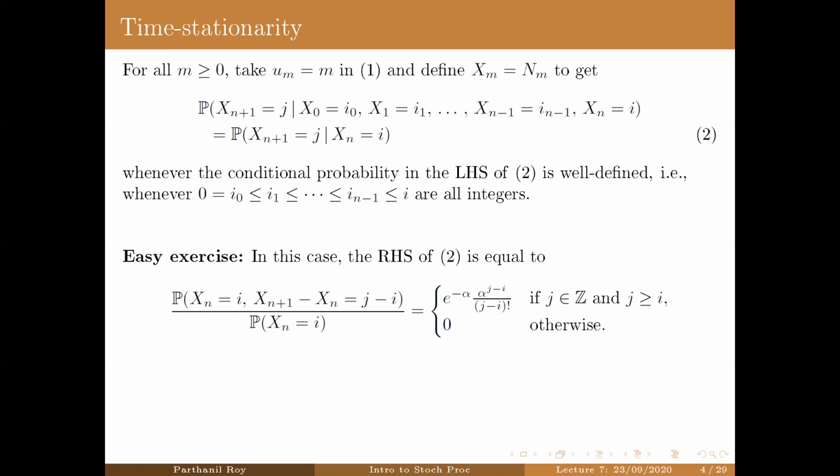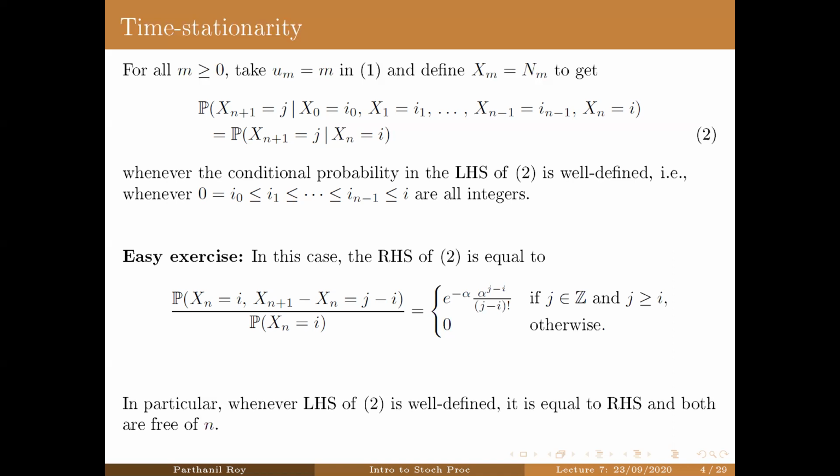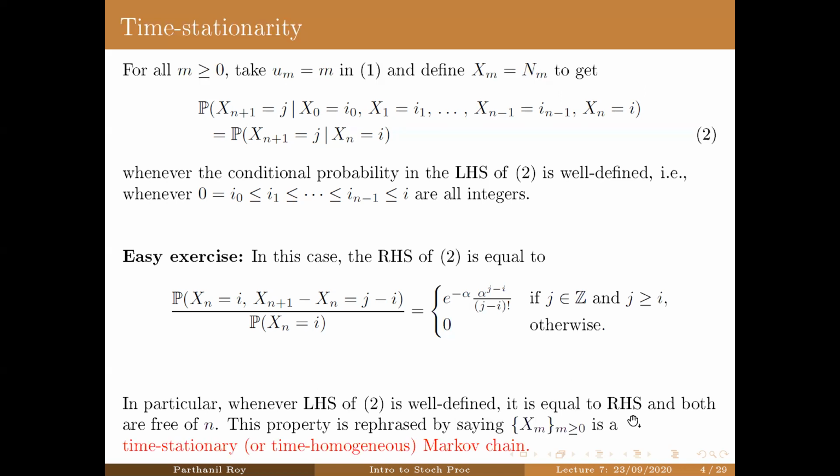The crucial observation is that whenever the left-hand side of 2 is well defined, namely this first conditional probability, where the conditioning event is actually smaller, then it is actually equal to the right-hand side, and both are actually free of n.